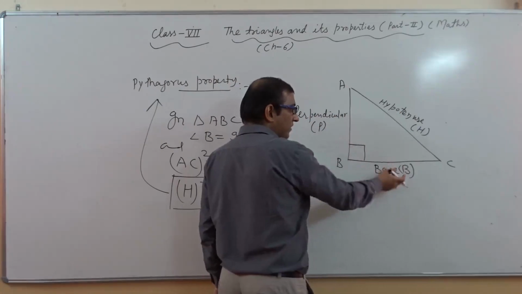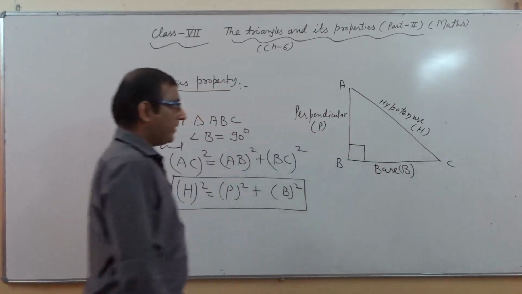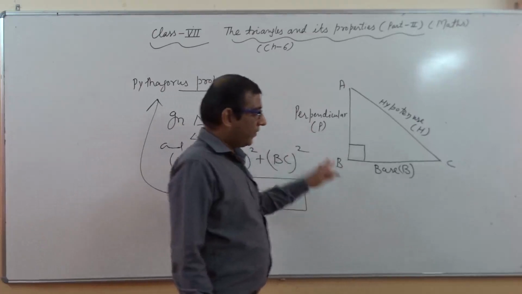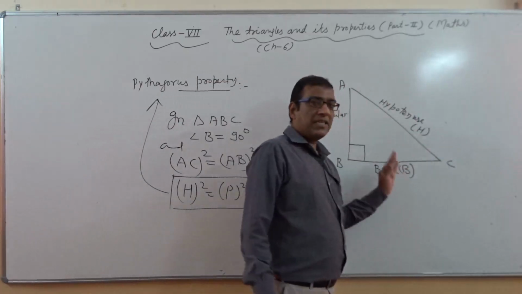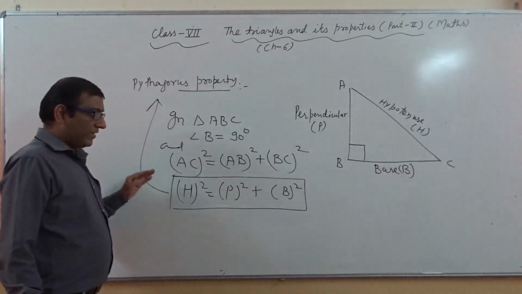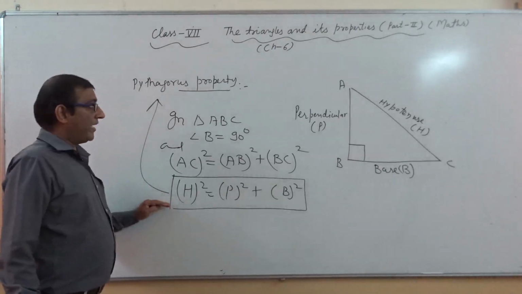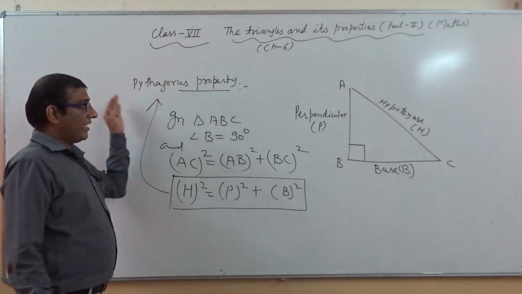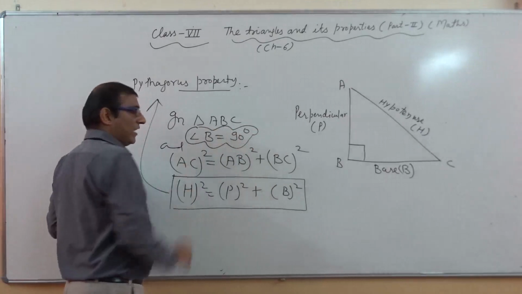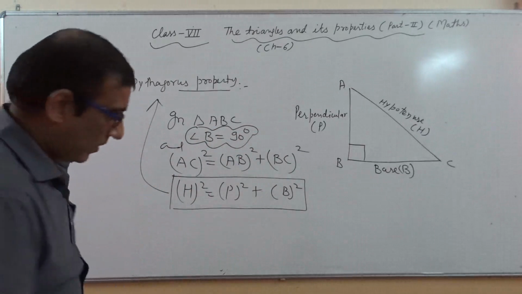And the other two sides are known as legs of this triangle ABC, where side AB is related with perpendicular, symbol is capital P, and BC is related with base, symbol is capital B. If this type of condition is fulfilled, then we can say that the triangle is a right angle triangle, and this concept is known as the Pythagoras property. It is a very important property, and it is applicable only when the triangle is a right angle triangle, otherwise it is not possible.